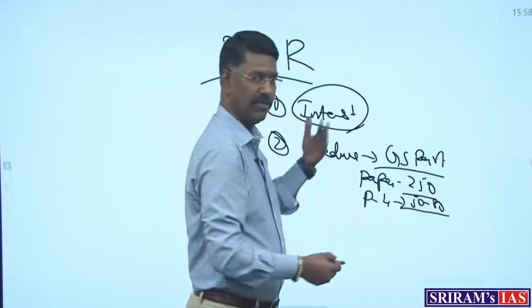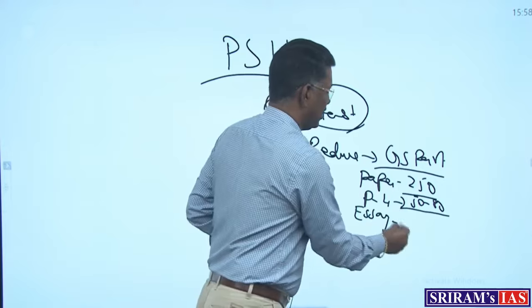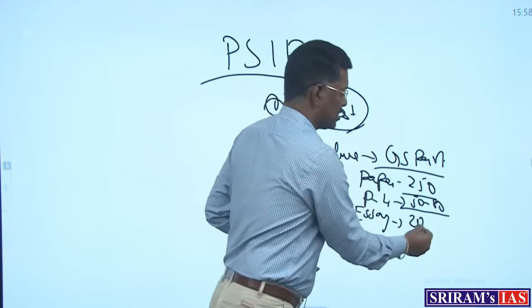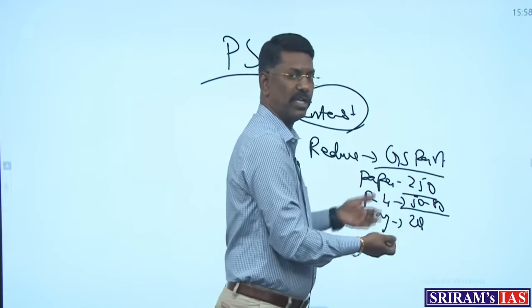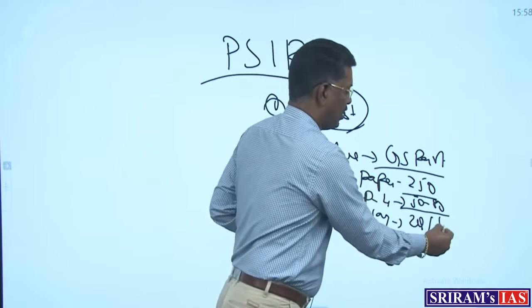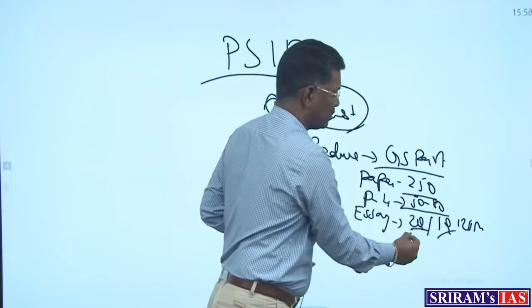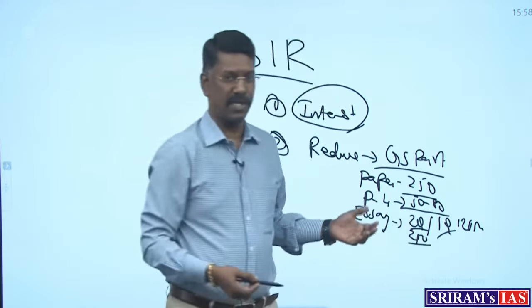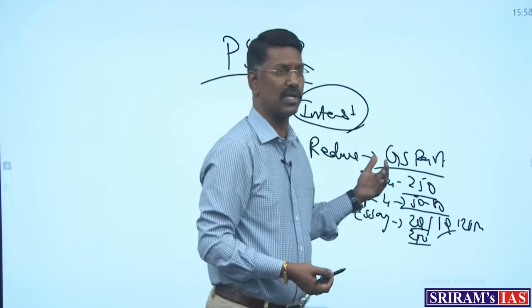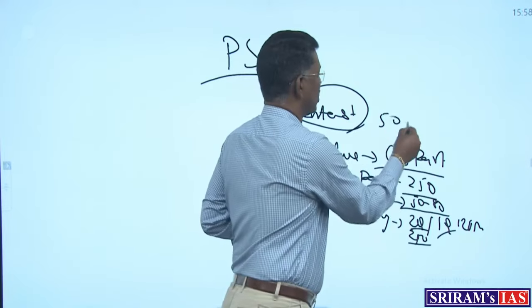And when you look into the essay paper, last year there were 2 questions, section A and section B, where the total essay paper was from political science. Now and then, every year you can see 1 question, a minimum of 125 marks, or if 2 questions come then 250 marks completely from PSIR. In this manner, PSIR is helping students not only in terms of their optional paper, which is 500 marks.